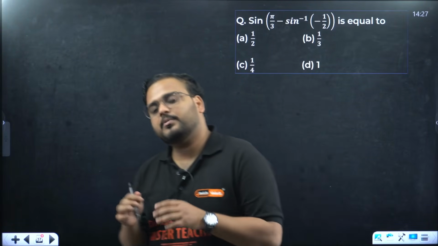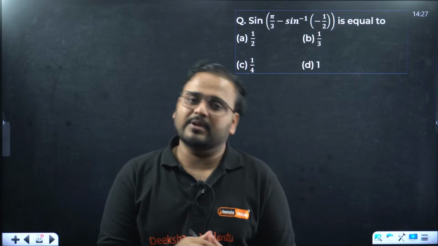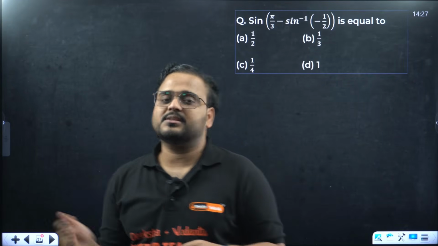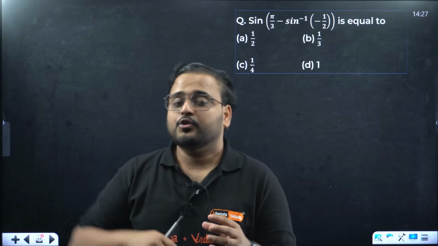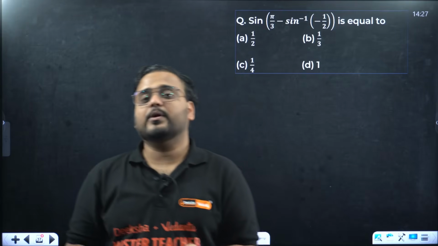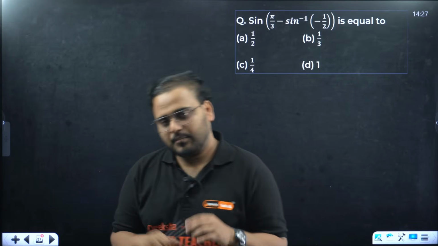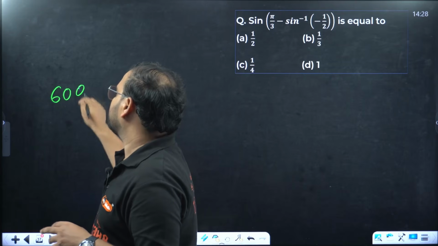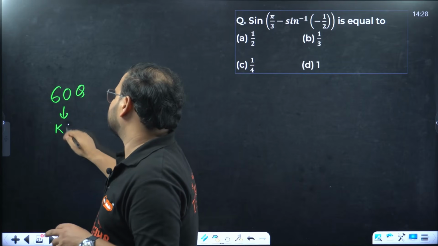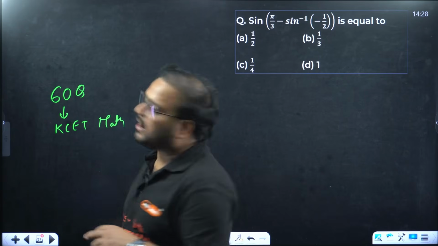So there should be no confusion regarding that, especially in the chapters which are a little bit on the easier side, for example, matrices, ITF, relation and function. You might find similarity in the questions of CET and boards. How come, sir? Because if you look at the 60 questions that come in KCET Maths,